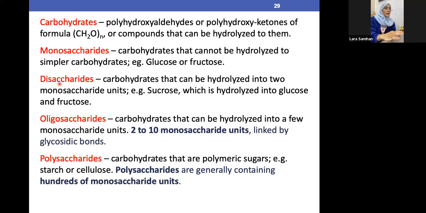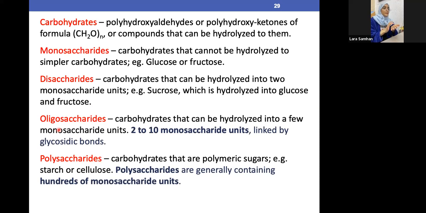Di means we have two carbohydrate molecules. For example, sucrose is made of two things: glucose and fructose. Glucose is a monosaccharide, fructose is a monosaccharide. So glucose and fructose, monosaccharide and monosaccharide, turn out to be sucrose, which is a disaccharide. The same goes for oligo, which generally means few.